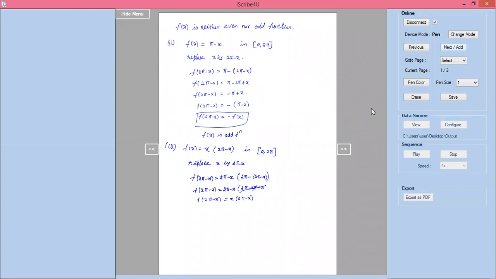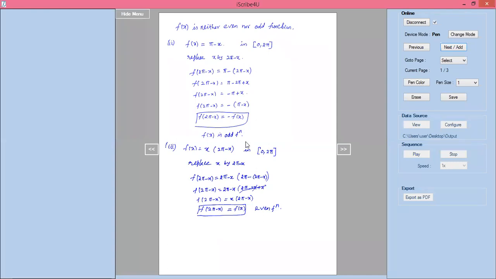What is the value of x into 2 pi minus x? It is nothing but f of x. So f of 2 pi minus x equal to f of x, which means it is an even function. This is the way we find whether given functions are even functions or odd functions.